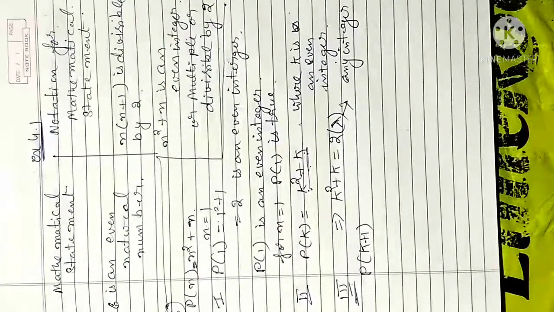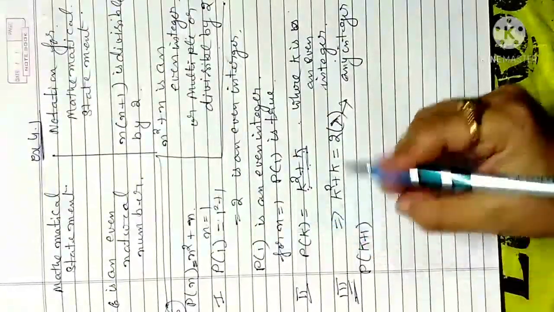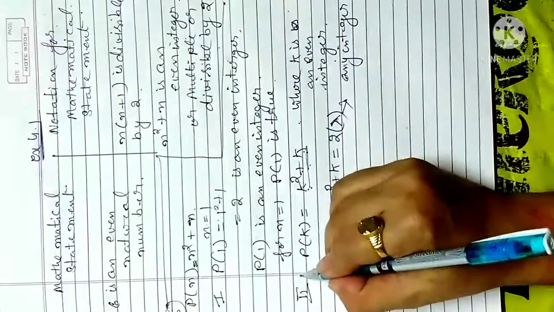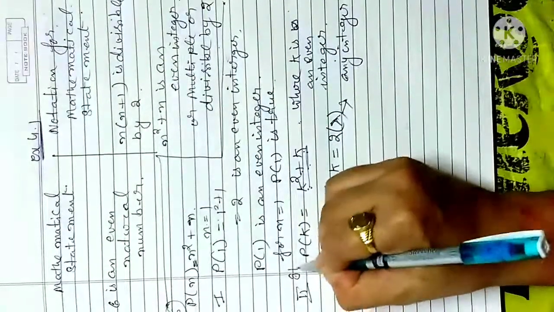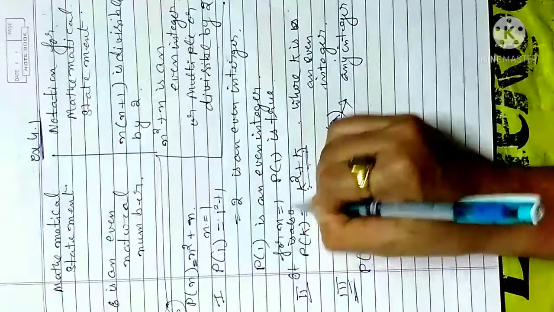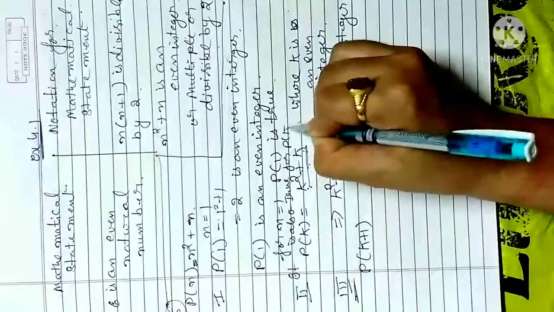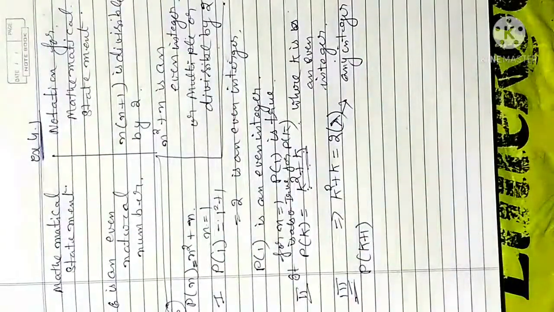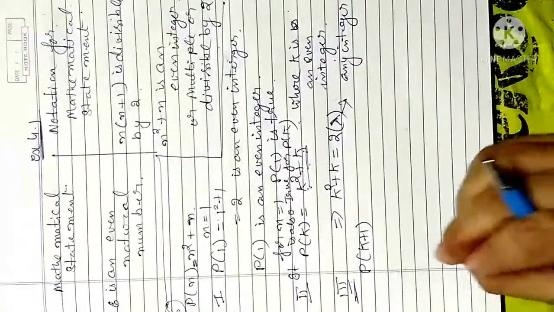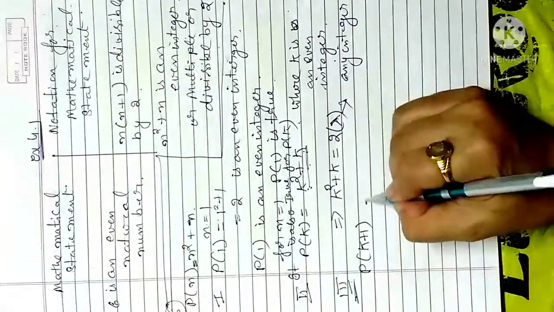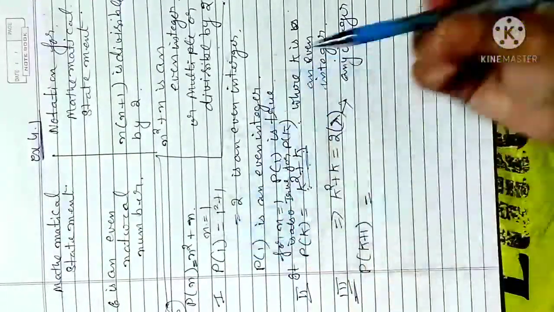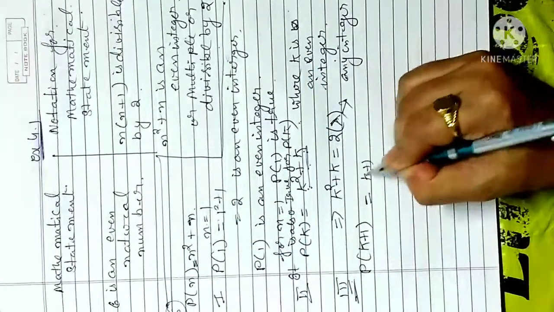Check the condition: is it true for pk plus 1? If it is true for p1 and pk, it is true. Now whether it will be true for pk plus 1 or not: in place of n you will replace k plus 1.